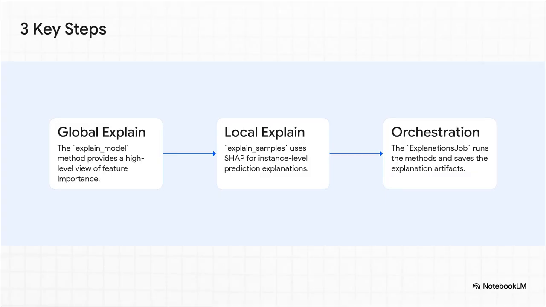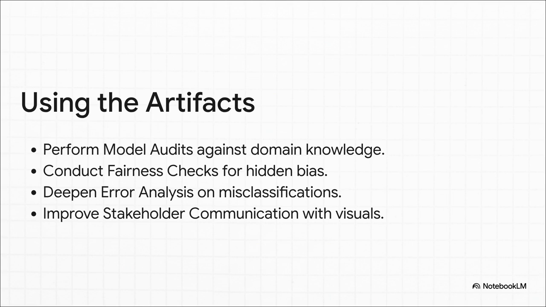Pretty cool, right? So the process is basically a three-step mission. Step 1, you run explain model. Think of this as your satellite view, giving you that global feature importance, the big picture. Step 2, you deploy explain samples. This is like sending in the ground team, using SHAP to get that nitty-gritty local explanation for specific cases. And finally, step 3 is the explanations job. This is mission control. It runs both of those jobs and then neatly packages all that intelligence into artifacts that you can actually use.